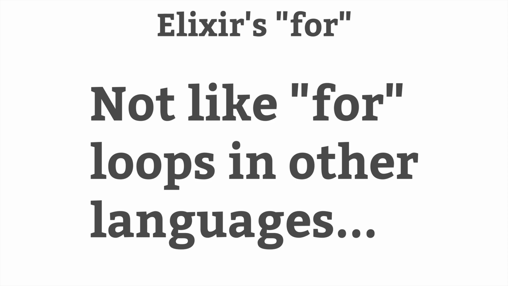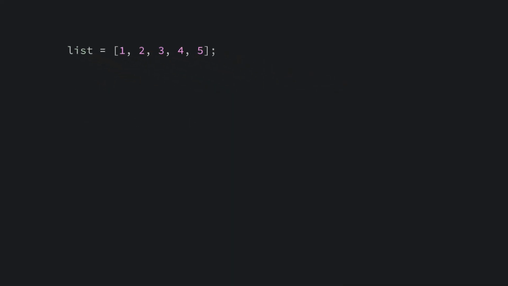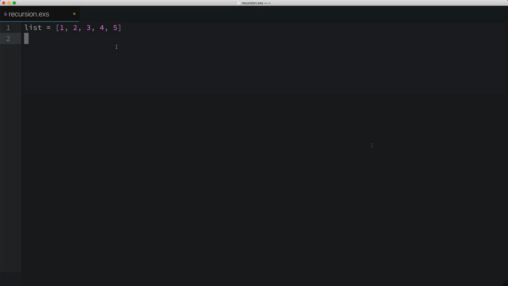So how would you do something like this, totaling a list of numbers in Elixir? Well, I'll show you one way right now. So we've got a list of integers here that we'd like to sum together. I'd like to write a util module with a sum function that gets passed a list of numbers and returns the total. This module and function don't actually exist, but we'll create them right now.